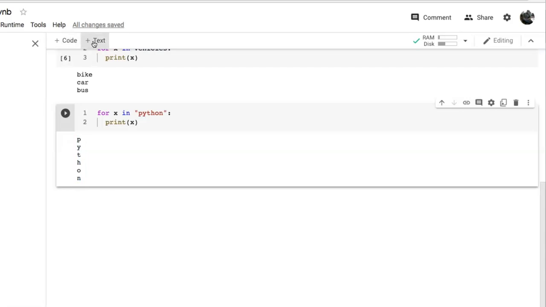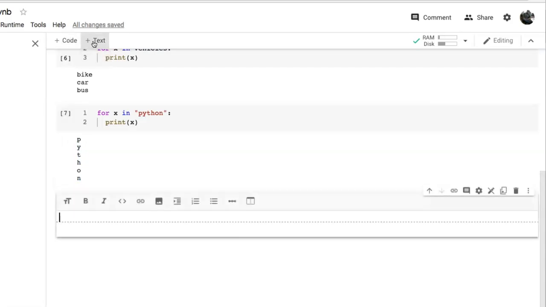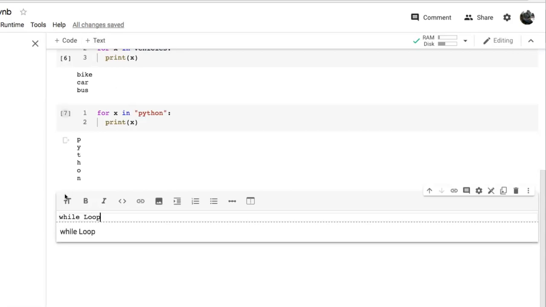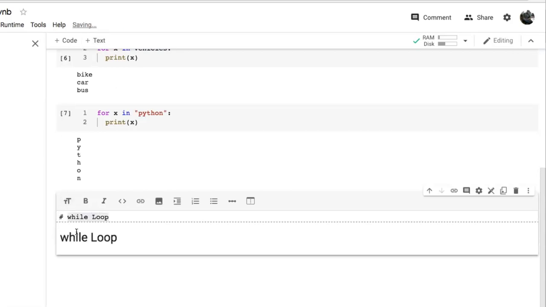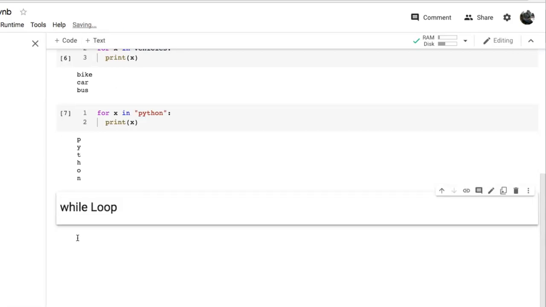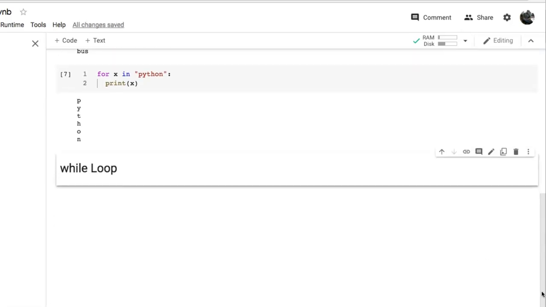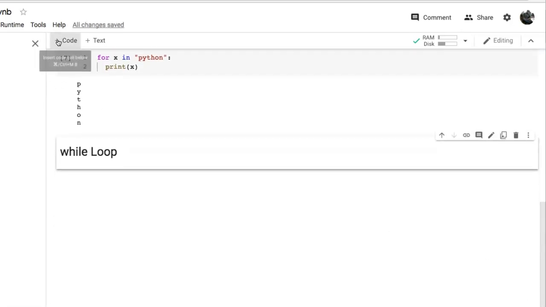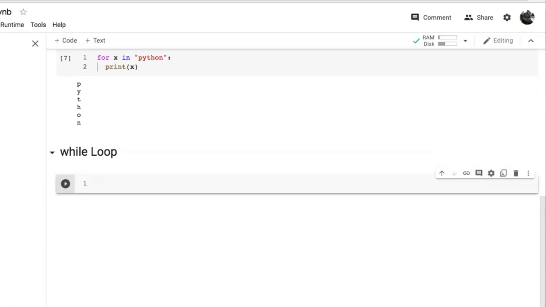Now take another text cell, and here we will try while loop. So first write while loop, click here and double click this. Then take a code cell and start writing the program for while loop.